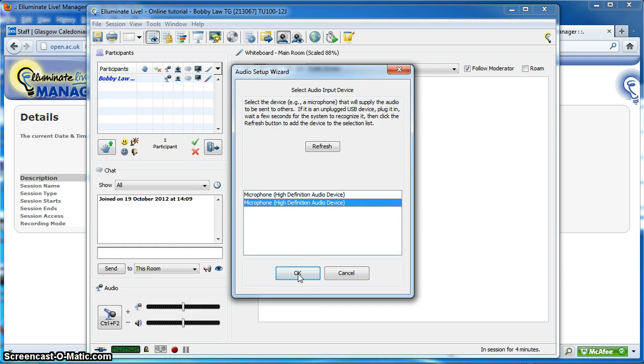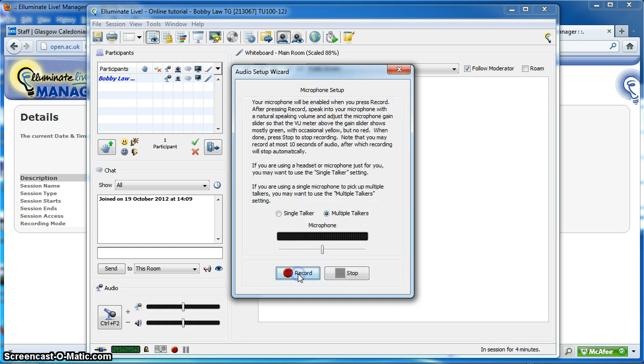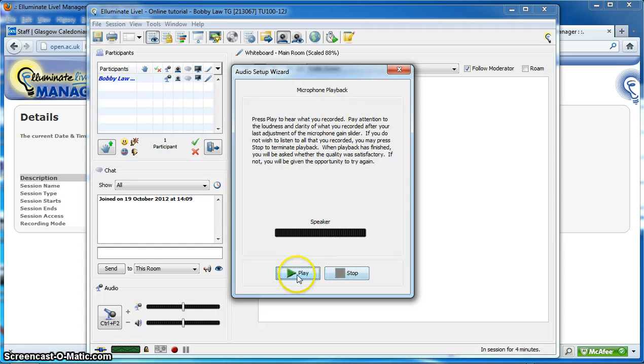Okay, and at this point we'll pick whatever our microphone type is. We'll click OK, and we can have multiple talkers or single talkers as a setting. And what we'll do is we'll record. Okay, we'll record: testing, testing, testing. Stop the recording and we'll play that back.